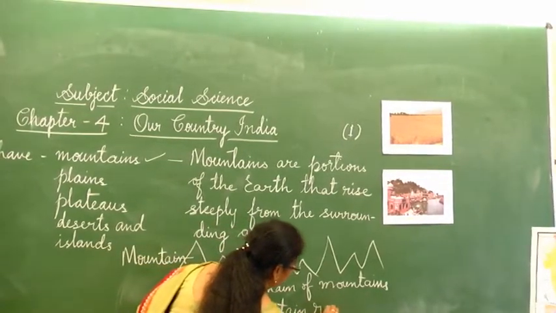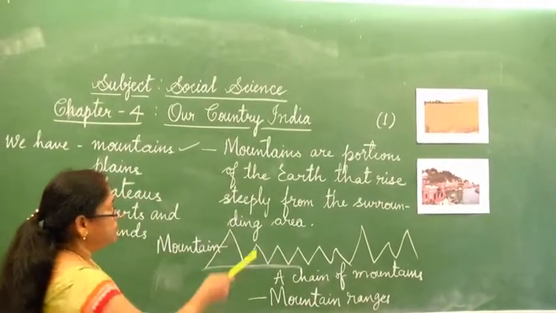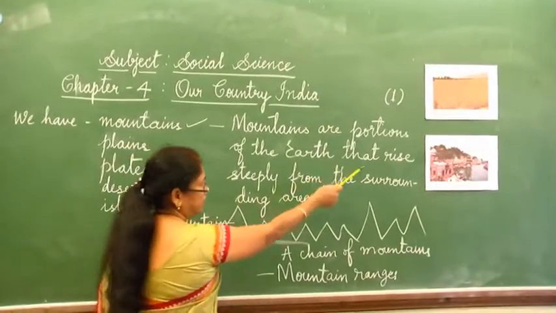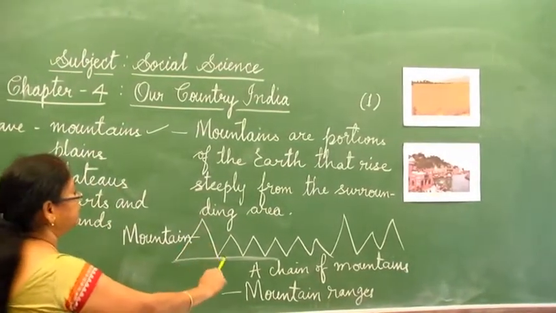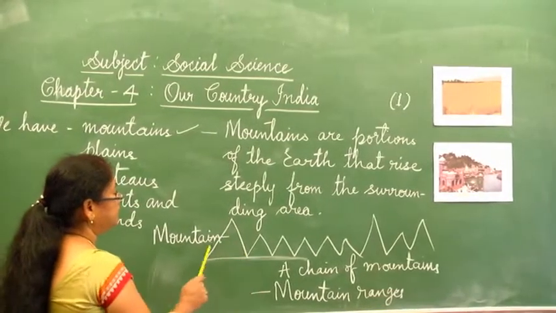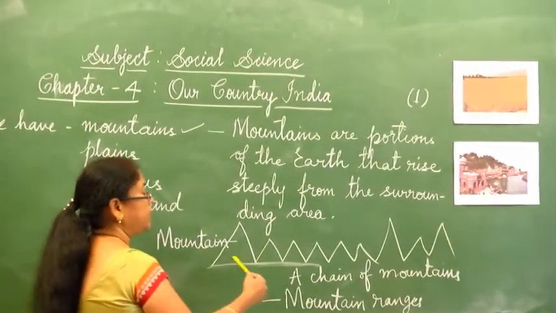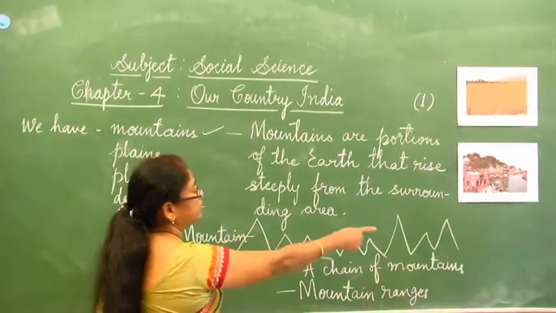What is a mountain, children? Mountains are portions of the earth that rise steeply from the surrounding area. And if there is a chain of mountains, we call them mountain ranges.